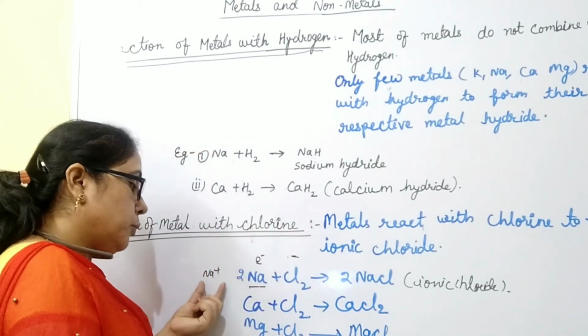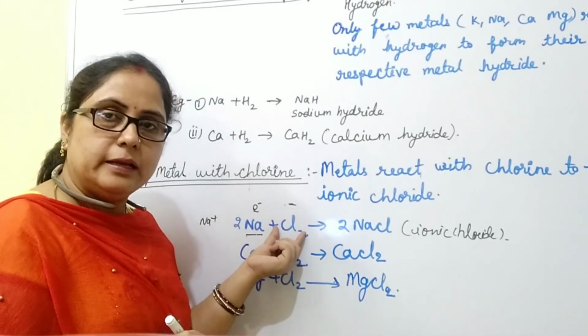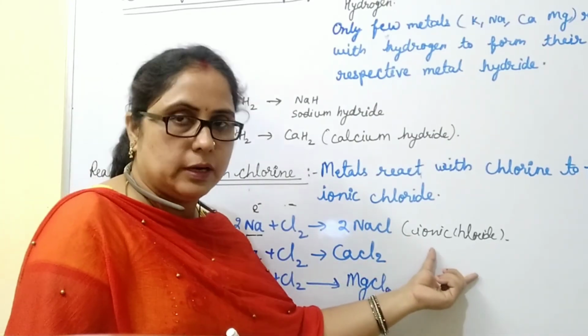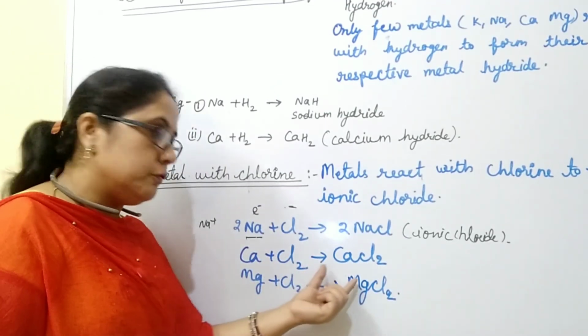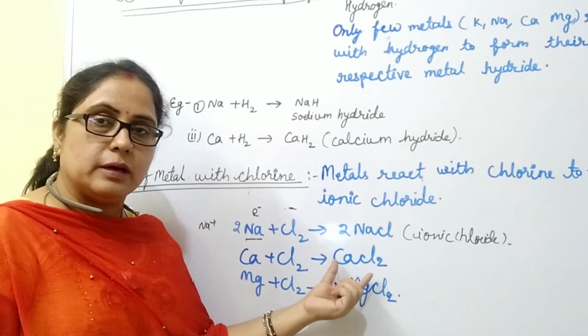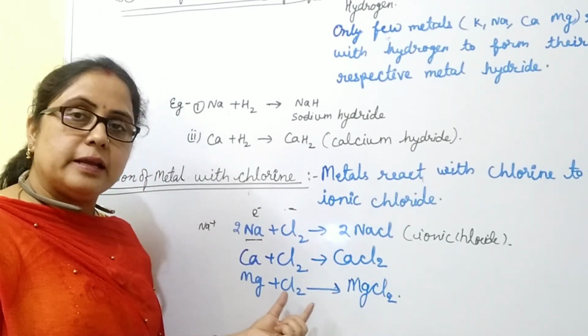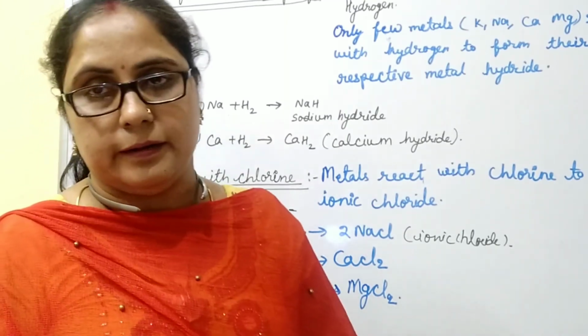When these positively charged sodium and negatively charged chlorine combine, they form an ionic chloride. Another example: calcium reacts with chlorine to form calcium chloride, which is also an ionic chloride. Similarly, magnesium reacts with chlorine to form magnesium chloride, which is an ionic chloride.